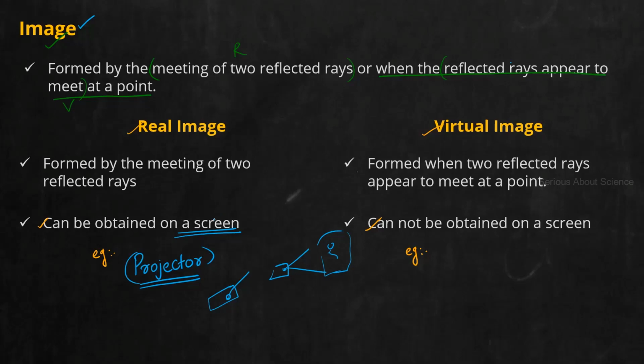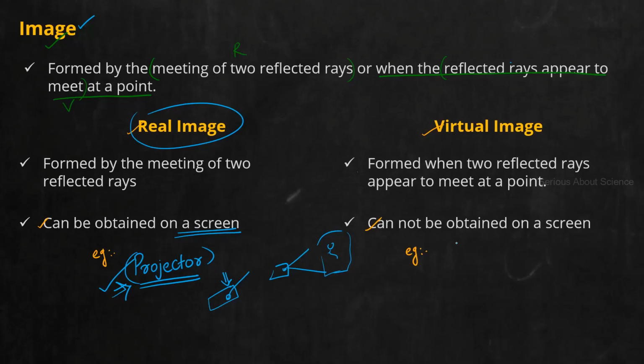What do you see? You can see a white screen, and on that white screen we obtain what? The image, which is formed by the lens in the projector. So always we can say a projector forms what? A real image. Projector forms a real image. Simple example. Other examples we have to study in detail. We'll study convex lens, concave mirror, other cases. That time we'll specify more examples. For now, we can think about projector because it is an already familiar case.